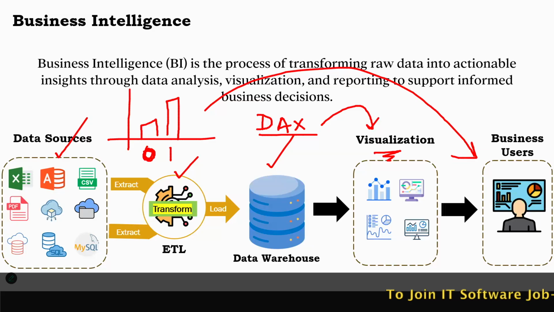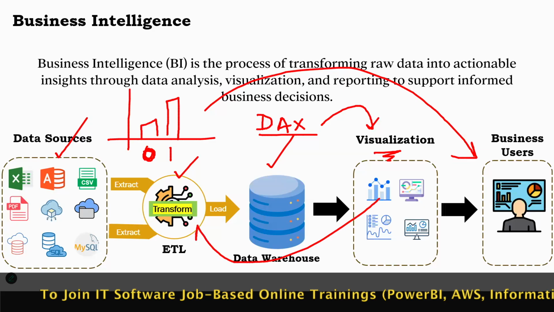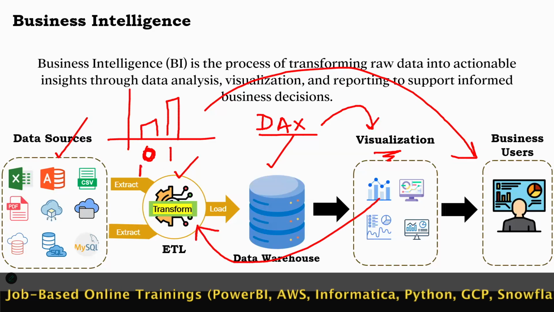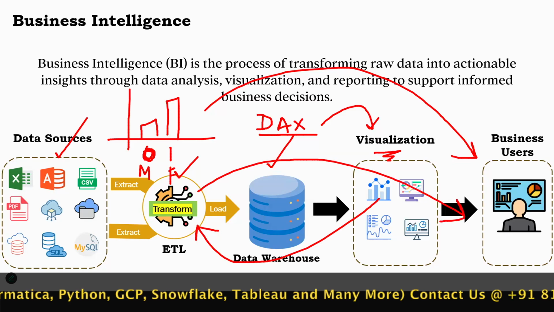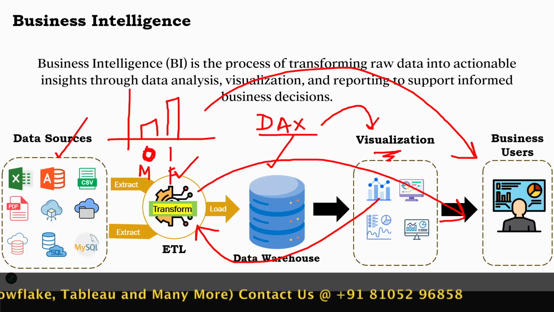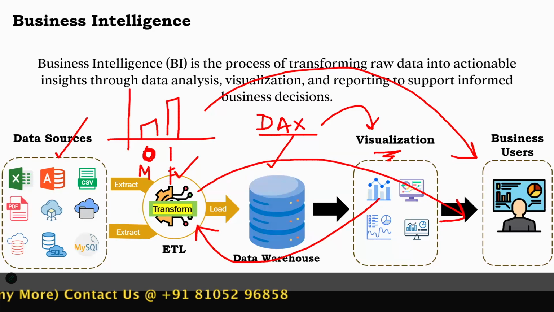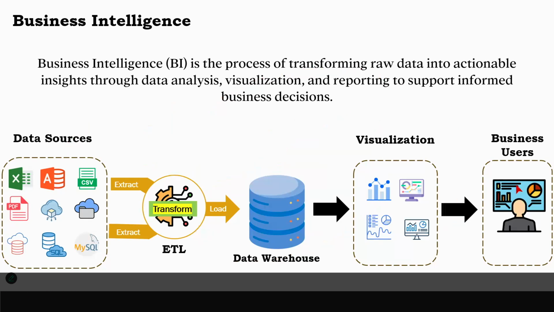So you can't just jump into the visualization phase like that. Then you'll have to come back to your transformation phase. You have to transform the data. You'll have to call this male. You want to call this female, and then share that information with your user. So it's always going to be a back and forth, which is not good. So you have to take this in a certain fashion. So don't jump right away into the visualization phase.